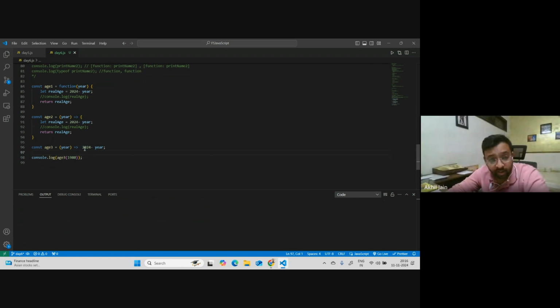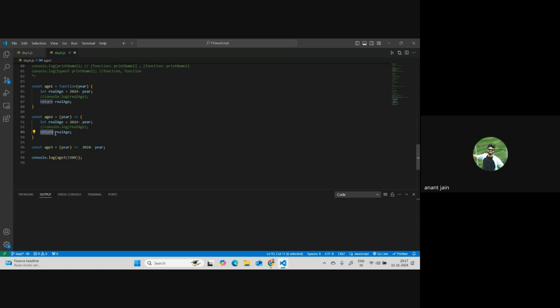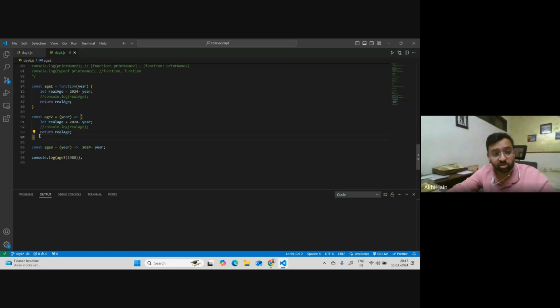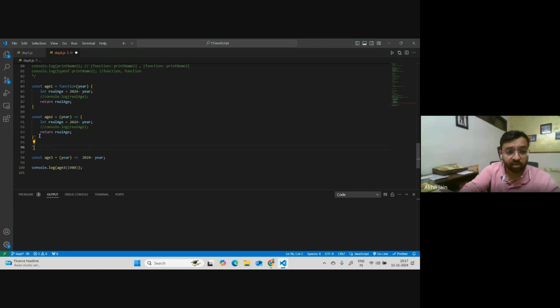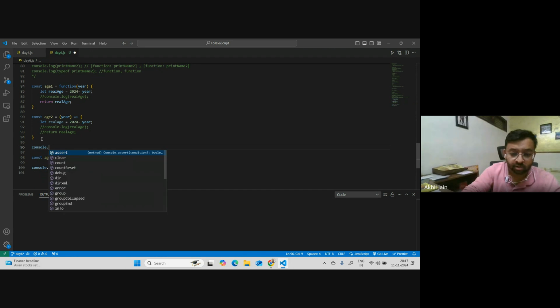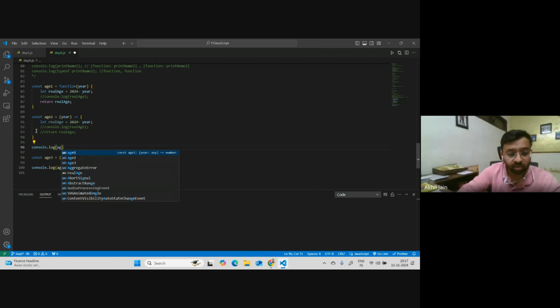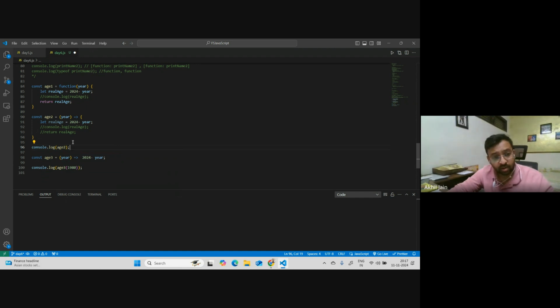See, again, the point here I'm trying to make is, why when I was calling age 2, right, why was it printing 44? Because you were returning the age, right? You were using a return keyword, right? That's why when you were calling age 2, you were getting 44. If I don't use return, what will happen? If I don't use this part and I say console.log age 2, right? If I do this, what will this print now? Blank.